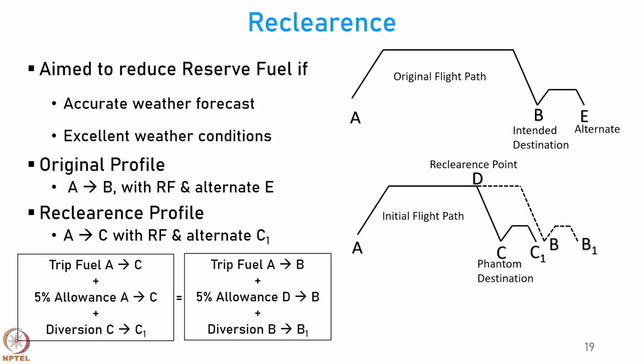Here you put 5% allowance to divert from A to C. So, 5% of the allowance A to C is added, and then you have diversion from C to C1. Whereas, here in the normal flight profile, you have fuel from A to B, then you have 5% reserve fuel allowance, right, and then you have diversion from B to B1. So, this is how you can get clearance to operate with a little bit less amount of reserve fuel.